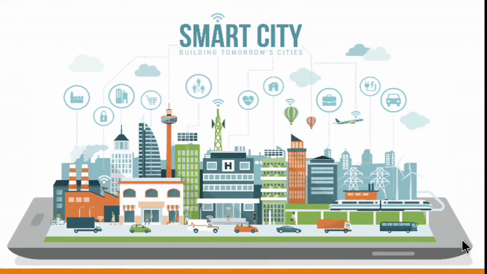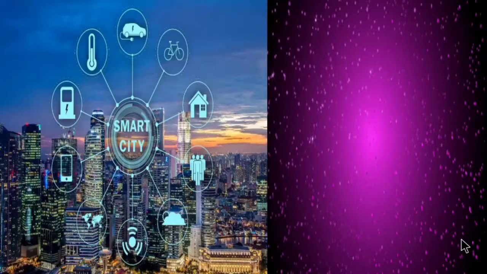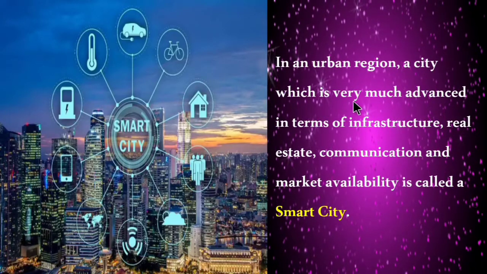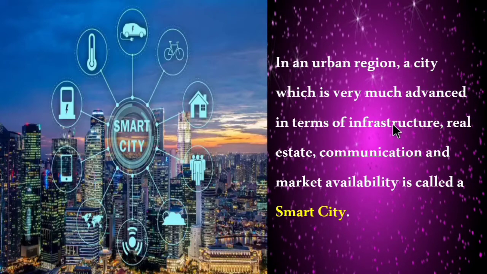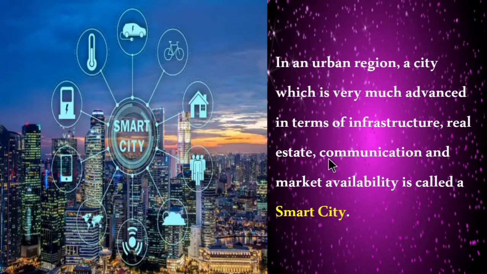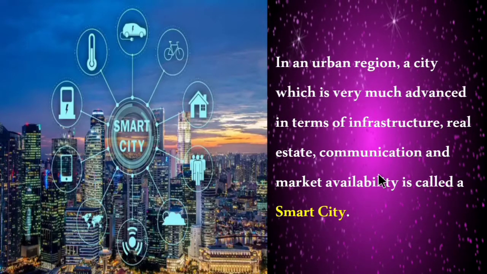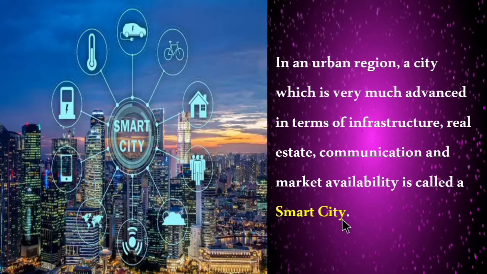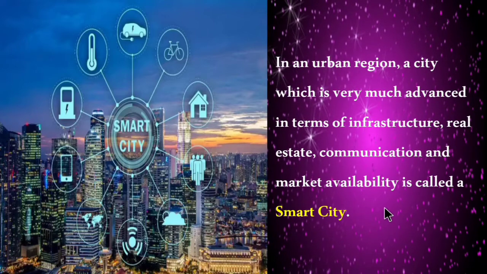So now let's move on to smart city. So what is the definition of smart city? In an urban region, a city which is very much advanced in terms of infrastructure, real estate, communication and market availability is called a smart city. So a smart city means a very much advanced urban region.